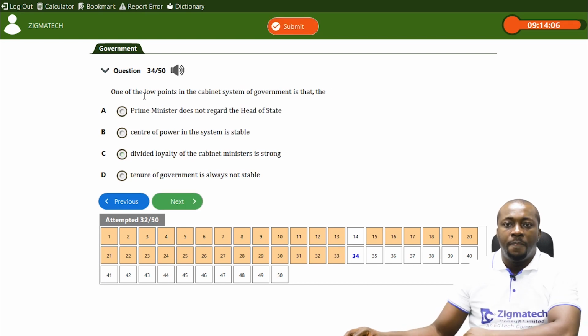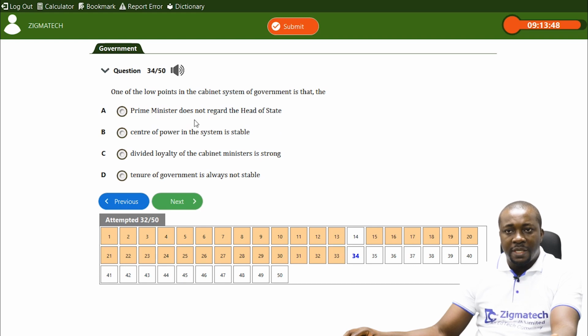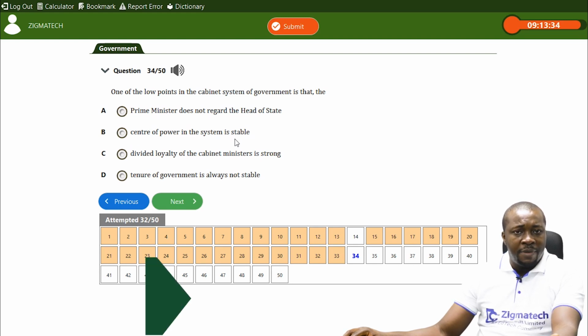Number 34. One of the low points, that's a disadvantage, in the cabinet system of government, is that A, the Prime Minister does not regard the head of state. No, we don't have it in the parliamentary system that the Prime Minister does not regard the head of state. The Prime Minister respects the head of state. B, the center of power in the system is stable. Of course, that is not a low point in a parliamentary system.